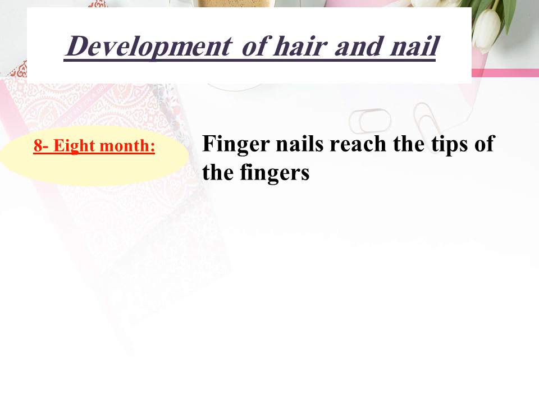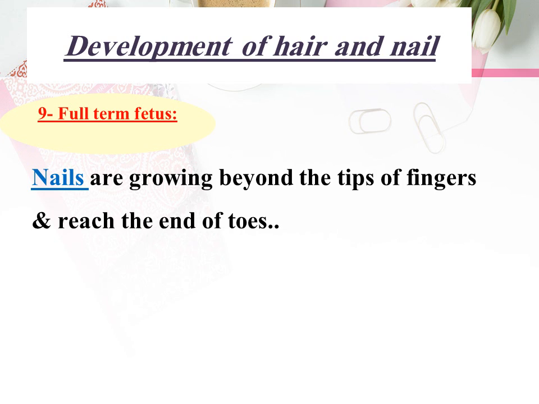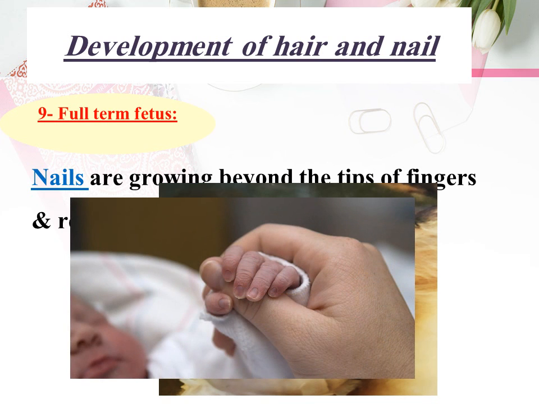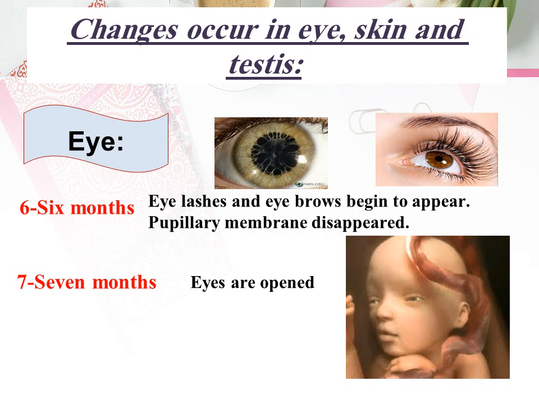Also, development of hair and nail, including that at 8 months, fingernails reach about the tip of the fingers. In a full-term fetus, nails are growing beyond the tips of the fingers and reach the end of the toes, like this. Changes also occur in the eyes, the skin, and the testes.